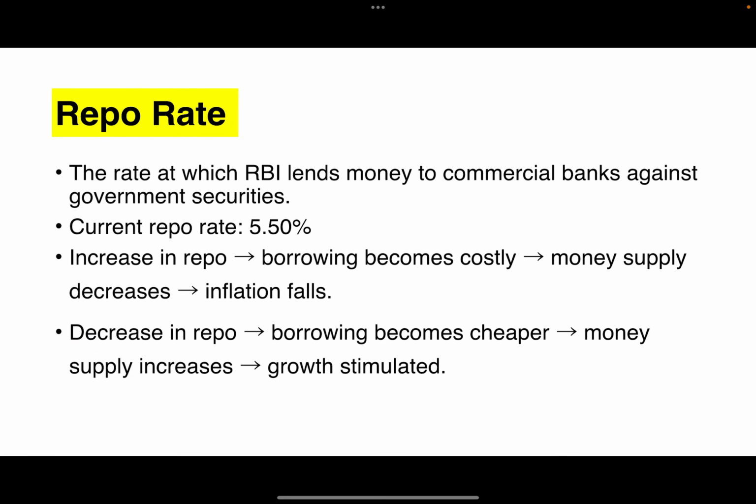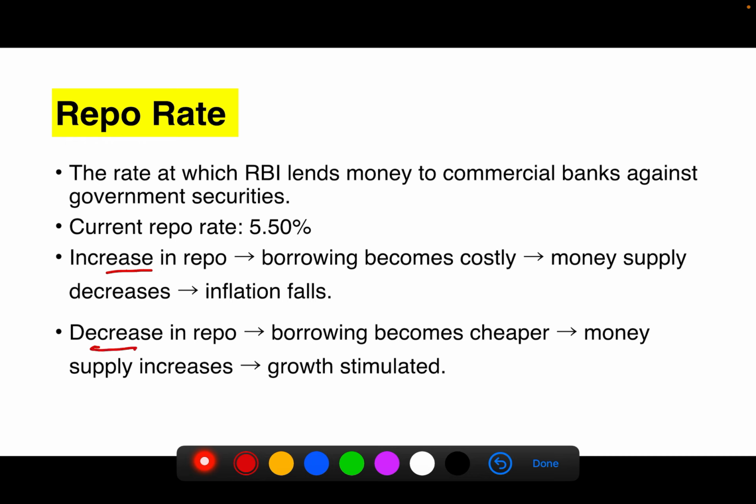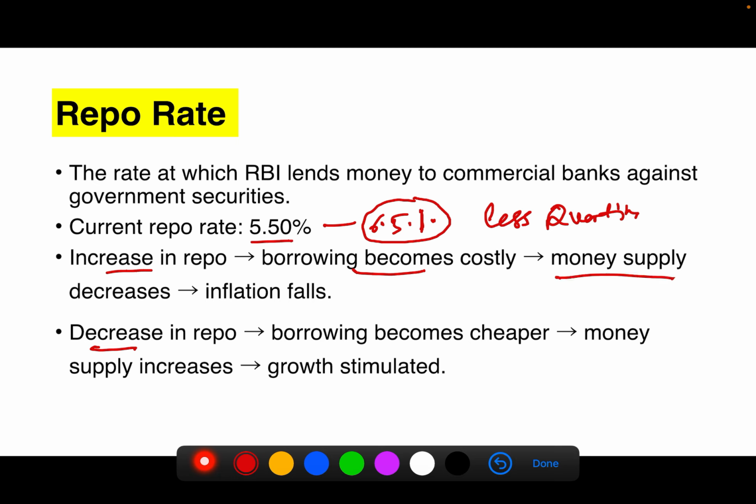Now let us see what the effects of this repo rate are, like increase in repo and decrease in repo. When there is an increase in repo rate, borrowing becomes costly. Suppose this 5.5% is changed by the MPC to 6.5%, then the banks have to pay more cost to the RBI to get the same amount of money. So the borrowings become costly. Thereby the banks will take less quantity of loan from RBI. Therefore, the money supply decreases.